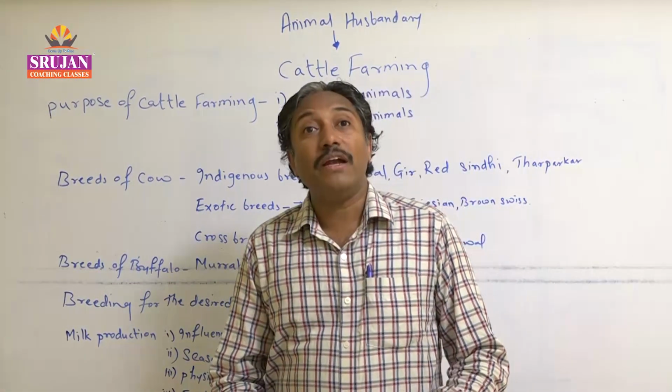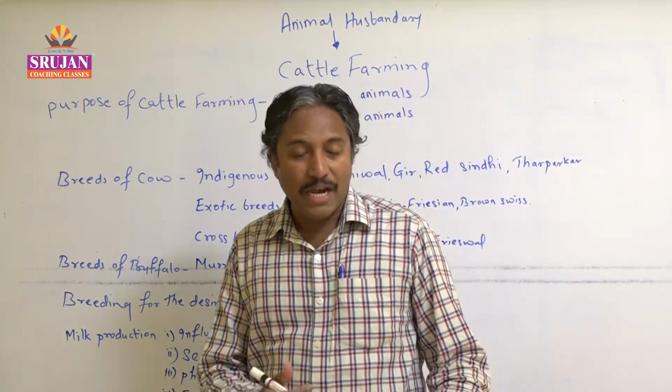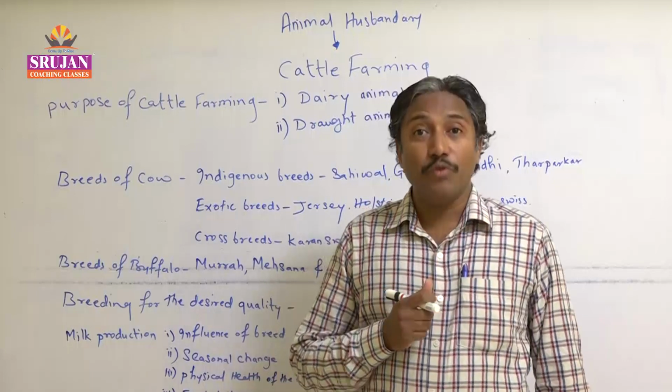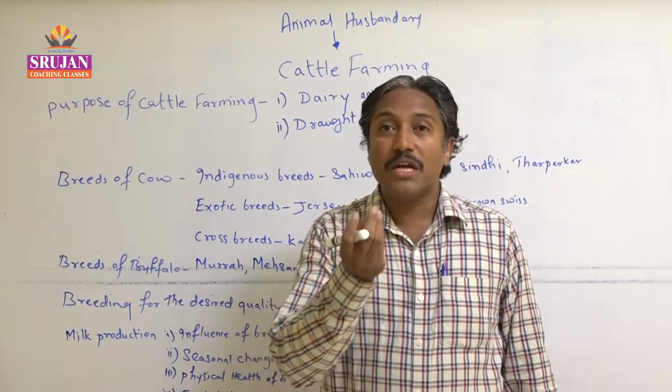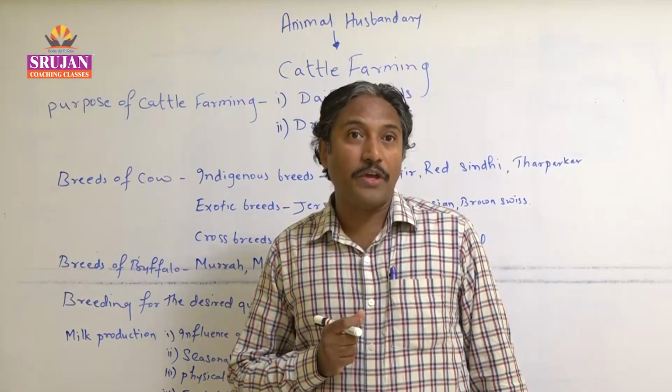Even you will find sometimes in parts of Kerala and Karnataka, elephants are also utilized. Then mules are utilized. We know it very well. What are mules? Mules are those animals which have been prepared from horses as well as donkeys.